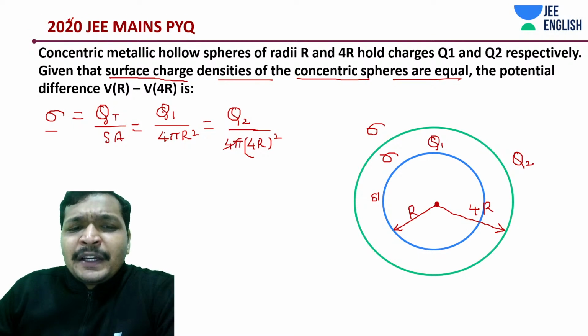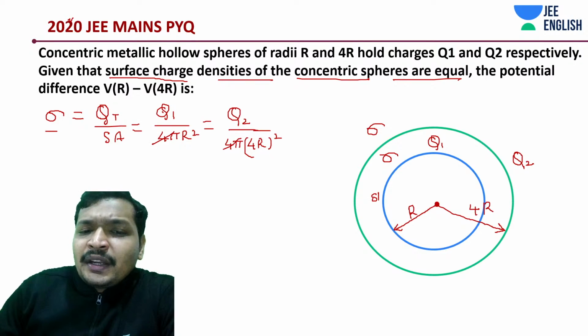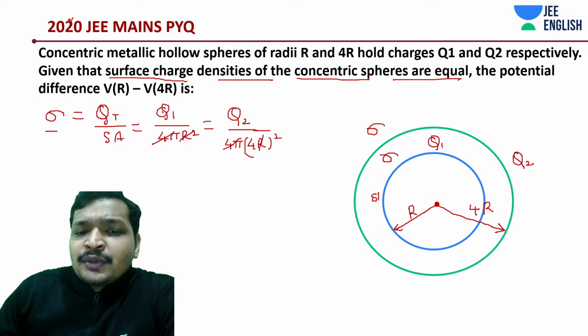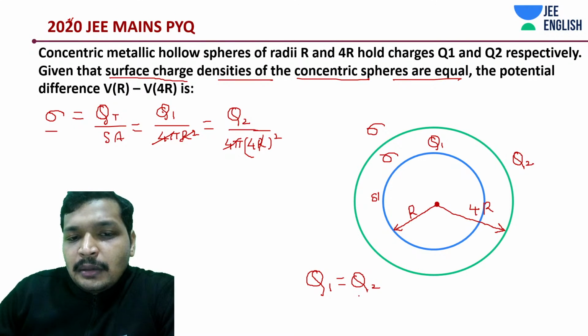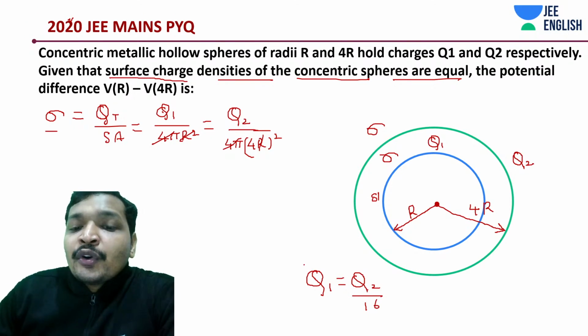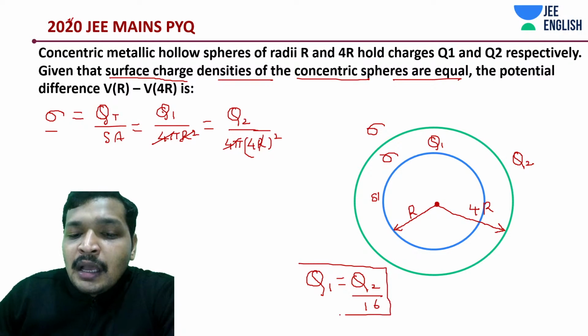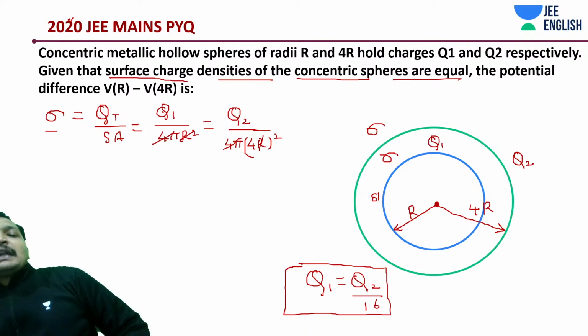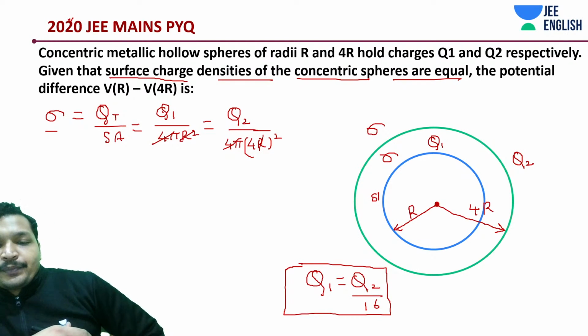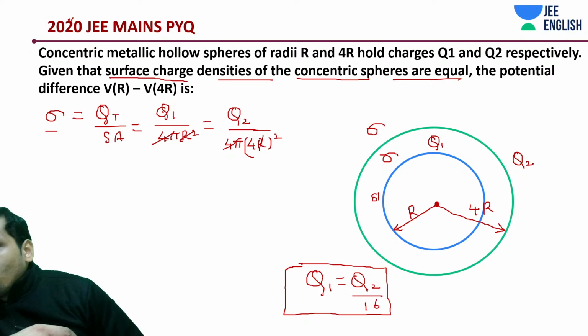Just explaining some variations of the problems that you can expect. So this is going to be r square ultimately, and this r square you can cancel out. So Q1 is how much? Q1 is Q2 by 16. Anyway, you don't have one such large term, but you may have to substitute and see when there are multiple correct answers. I hope you got this one.